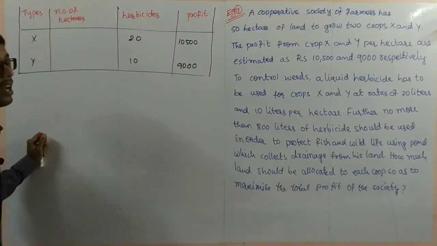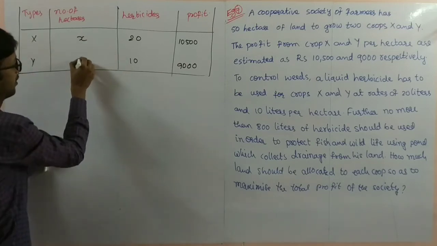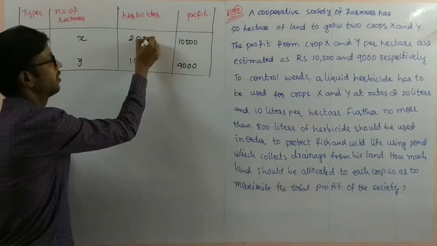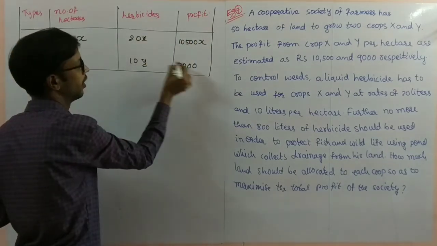Next, the number of hectares we don't know. Number of hectares: X type is x hectares, Y type is y hectares. So multiply with x here, here also x, here y, here y.